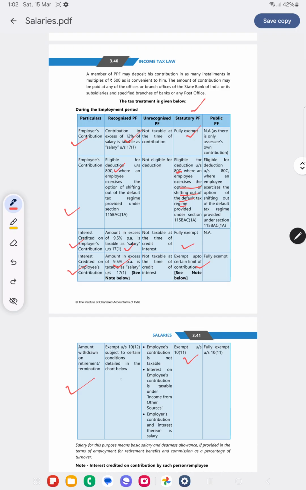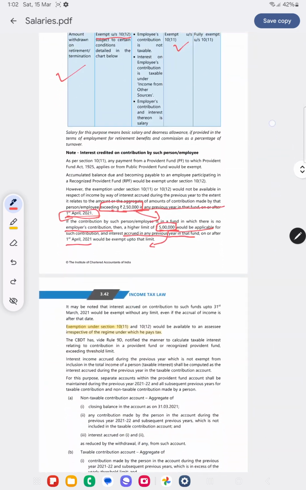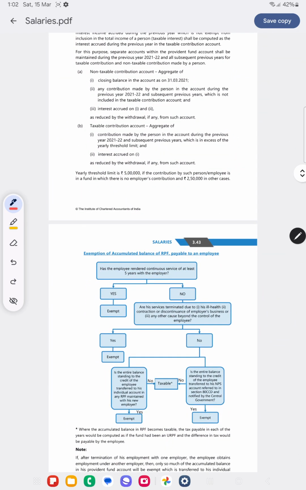In case of recognized provident fund, it is exempt subject to certain conditions. Now we'll see what the conditions are. Suppose the employee has rendered 5 years of service, then it is exempt. If he has not rendered 5 years of service, because of his ill health, discontinuance of the employer's business before 5 years, or any other cause beyond the control of the employee, then also it is exempt. Or he has told the employer to transfer his account to the new employer. In such a case also, such amount is exempt.